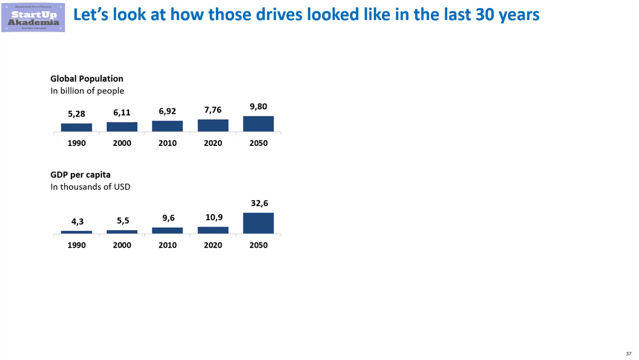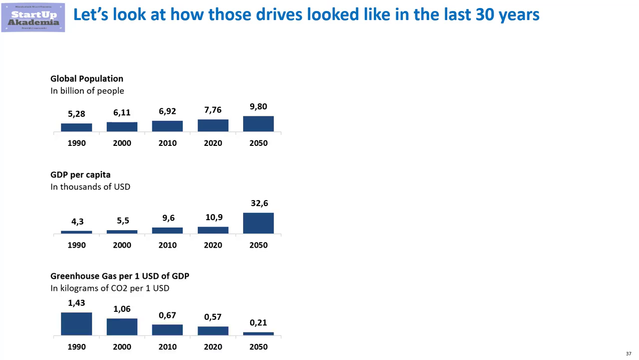So far, the two metrics that we have discussed are just going up, which does not help us deal with greenhouse gas emissions. That's why the third metric, measuring efficiency, is so important. Luckily, the greenhouse gas emissions per $1 have been going down.